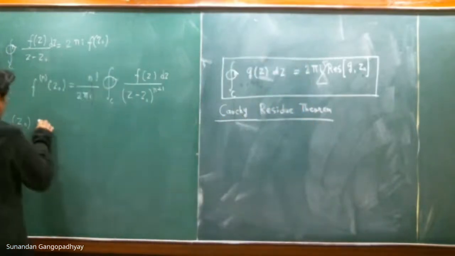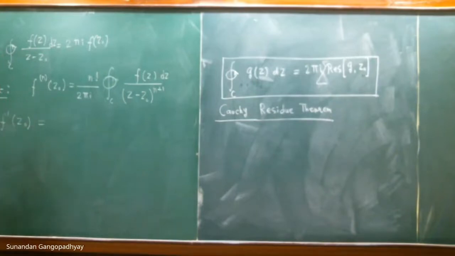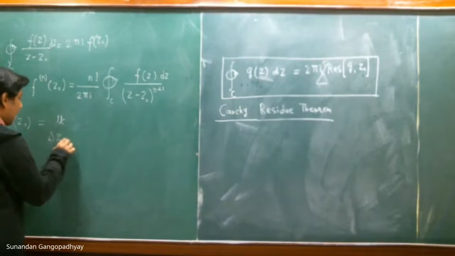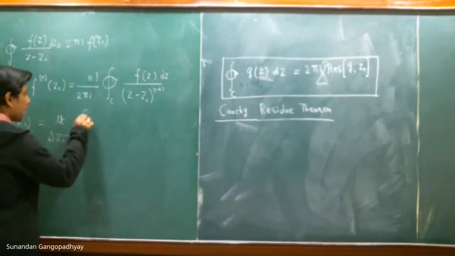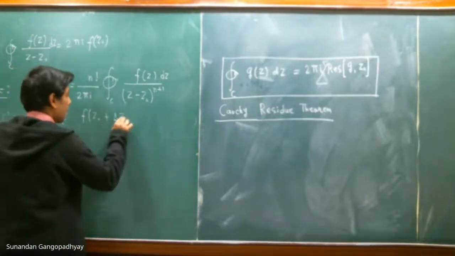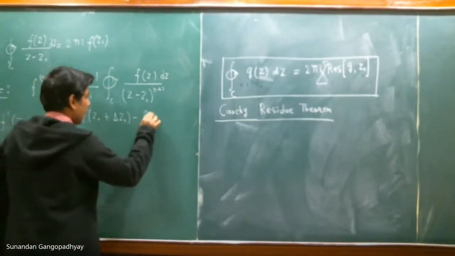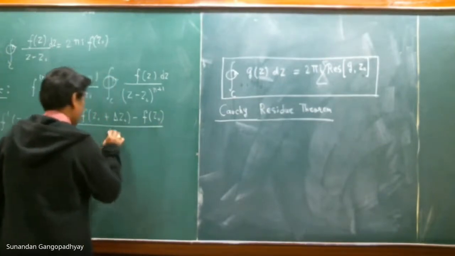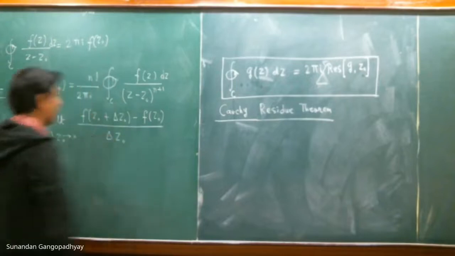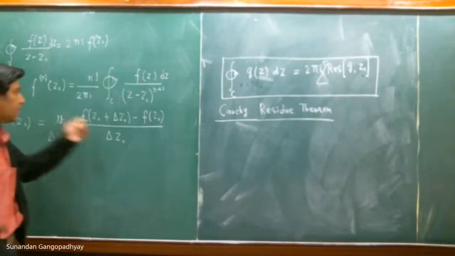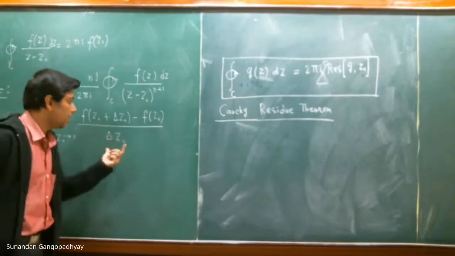So f prime z naught, by definition, is the limit as delta z naught tends to 0 of f(z naught plus delta z naught) minus f(z naught), divided by delta z naught.